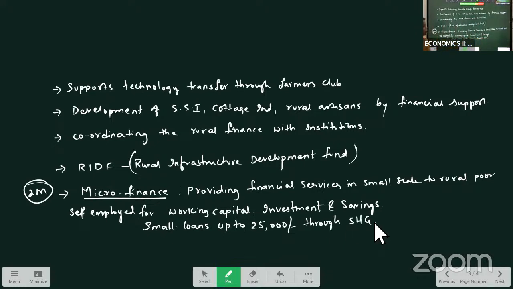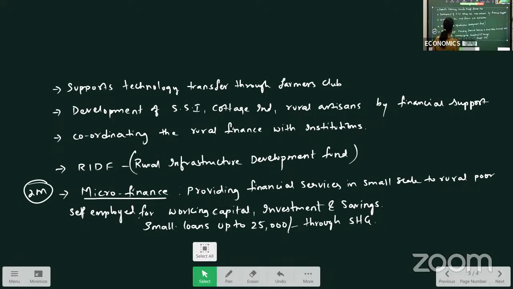So this is the concept of microfinance. Just see once again, microfinance means providing financial services at small scale to the rural poor and the self-employed people for working capital, investment and savings purpose. They provide small loans up to 25,000 rupees through self-help groups. So this is one more credit facility given by NABARD.